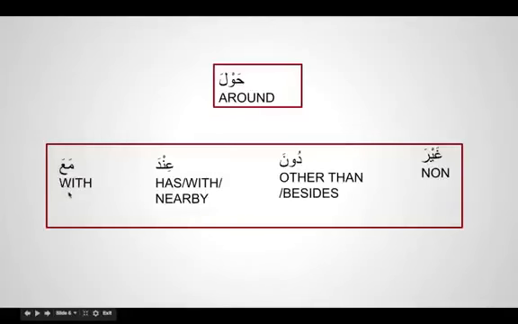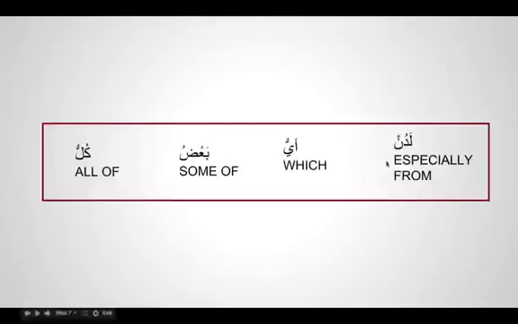Ma'a means with. So these are called zarf. Ladun means especially from, min ladunka, especially from you, ka means you. Ayyu means which. That's a special mudhaf, and the word that comes after it will be mudhaf ilayhi.